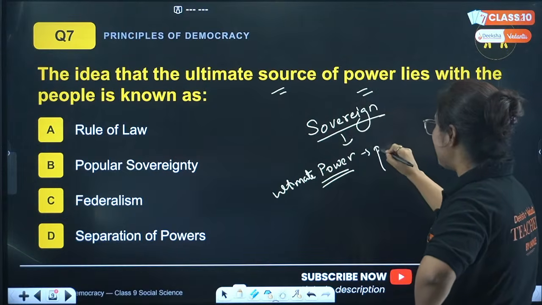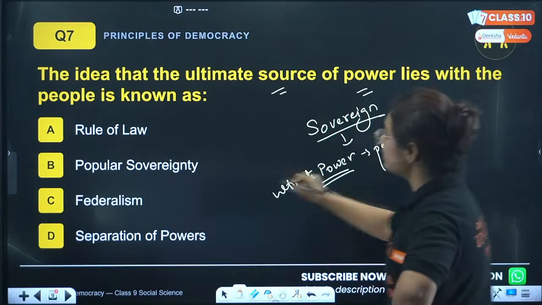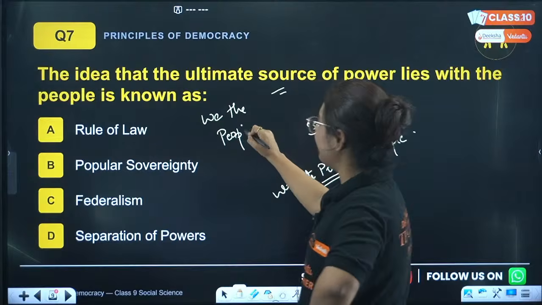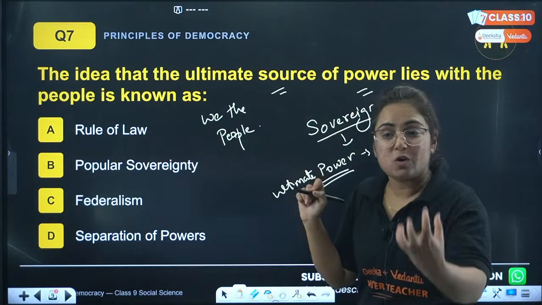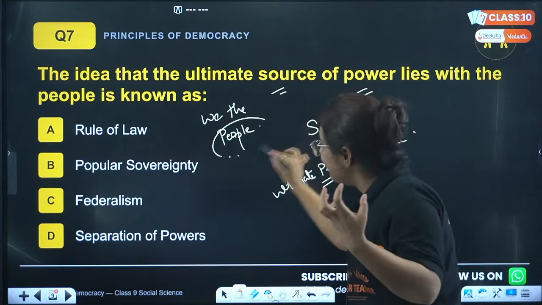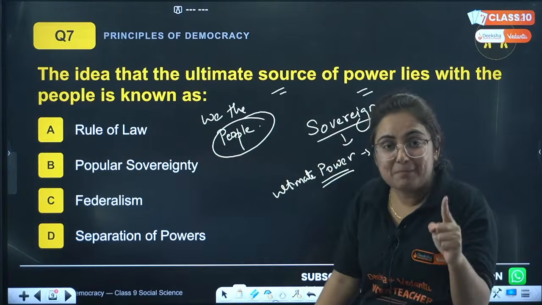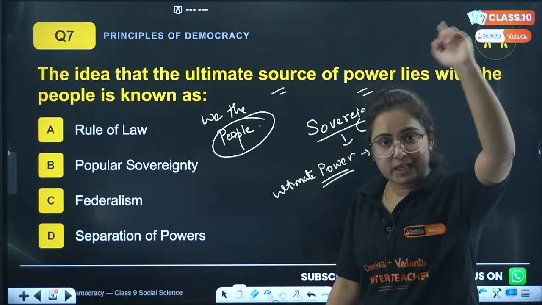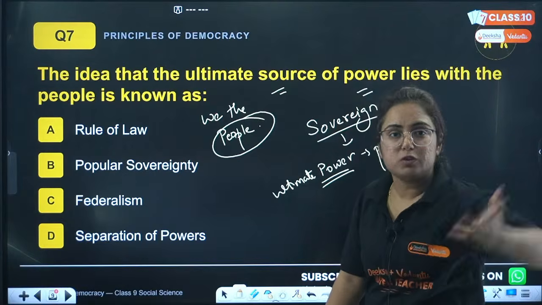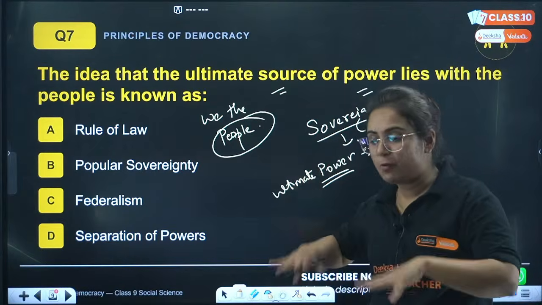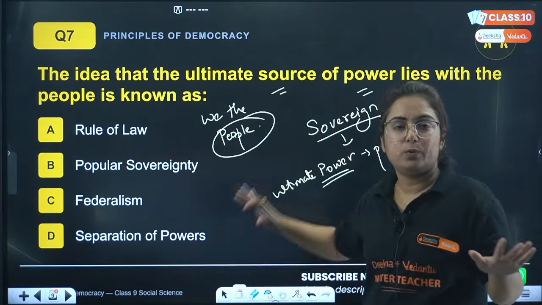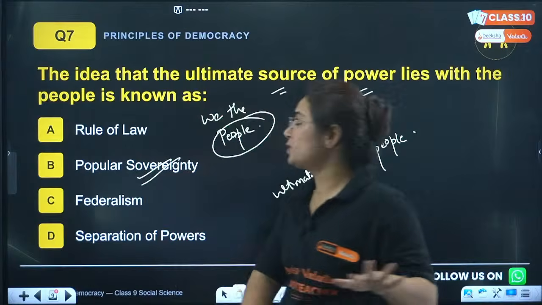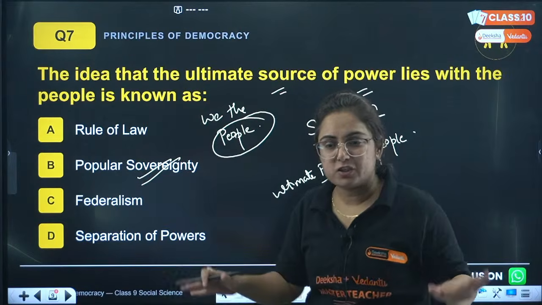The people are the ultimate power, because the first line of the Constitution is We the people of India. So who is the source of power, bachcha? People are the source of power. Remember this. Why have we written this? Because who was sovereign in India? The British crown. Before that, who was sovereign in India? The Mughal emperors. Now we say that no one is sovereign. We the people are sovereign. Okay, so it becomes popular sovereignty. Clear to this? Very good.